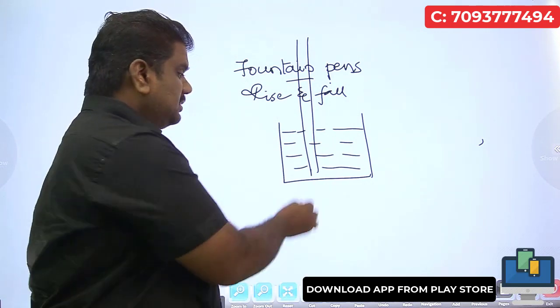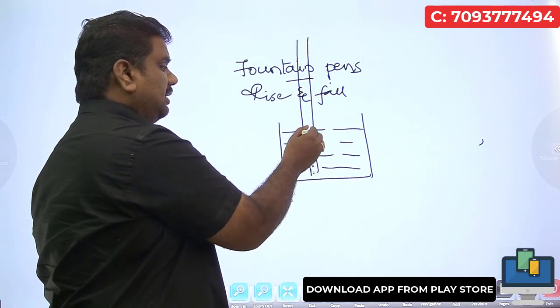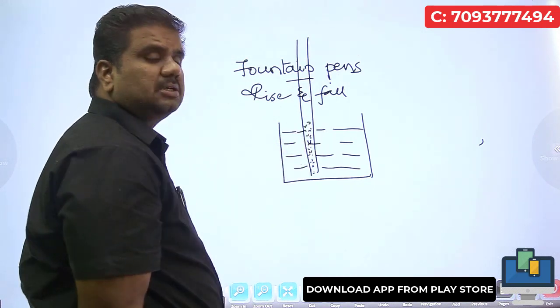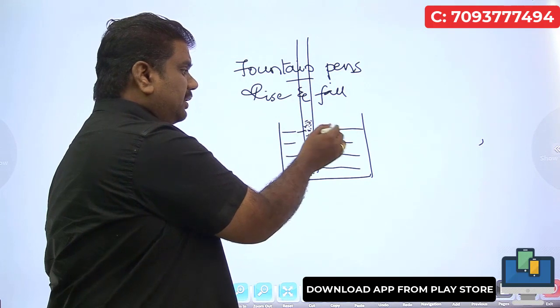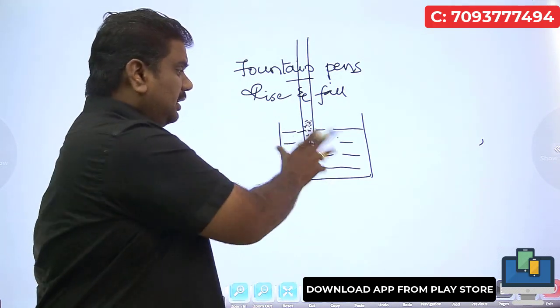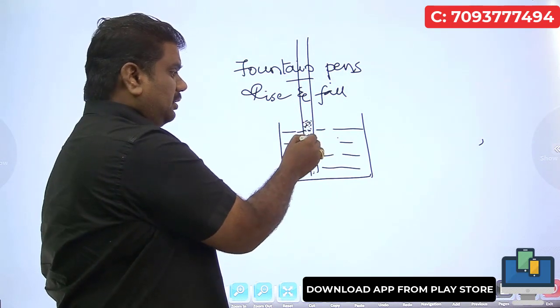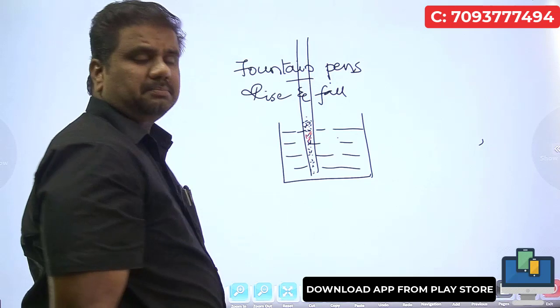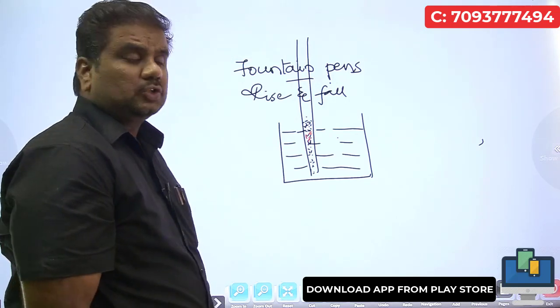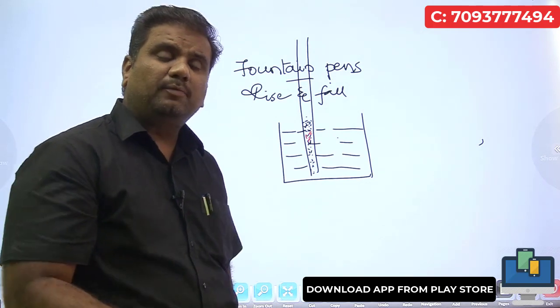The moment you place the capillary tube, the level of water in the capillary tube starts increasing. With respect to the level of water in the surroundings, the level of water in the capillary tube will be high. So here the previous question is, what is the shape of the meniscus?